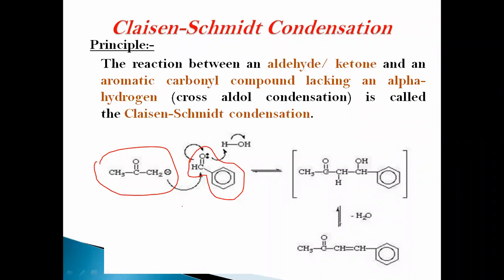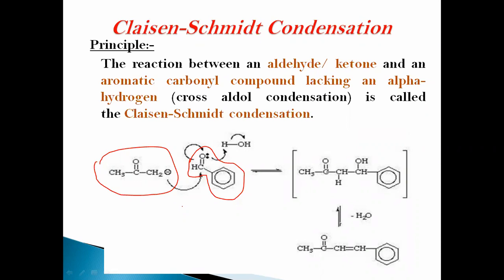It's similar to the cross aldol condensation type of reactions, but with the condition that the aromatic carbonyl compound does not have alpha hydrogen atoms. Whereas in cross aldol, there is no such condition related to alpha hydrogen atoms on the aromatic carbonyl compounds.